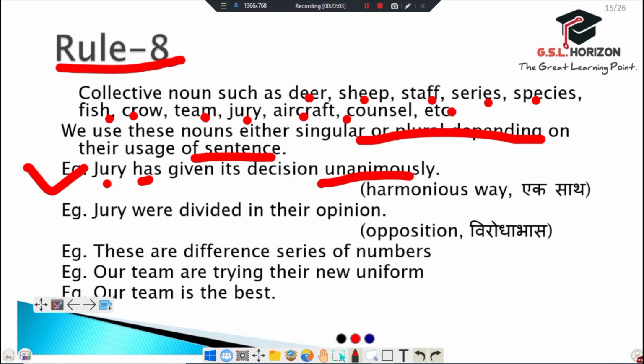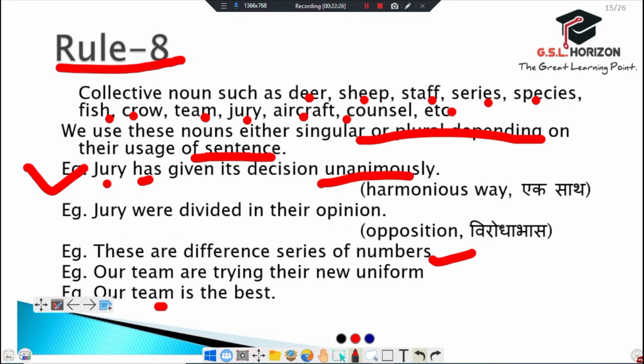Now comes the next example. There are different series of numbers. These are different series of numbers. Our team are trying their new uniform. Our team is the best.